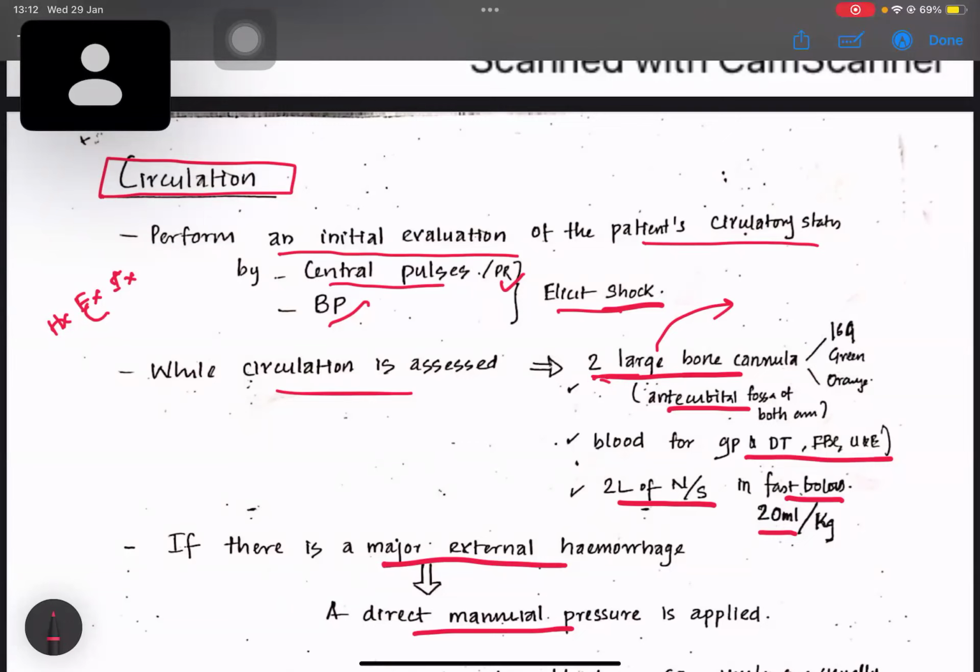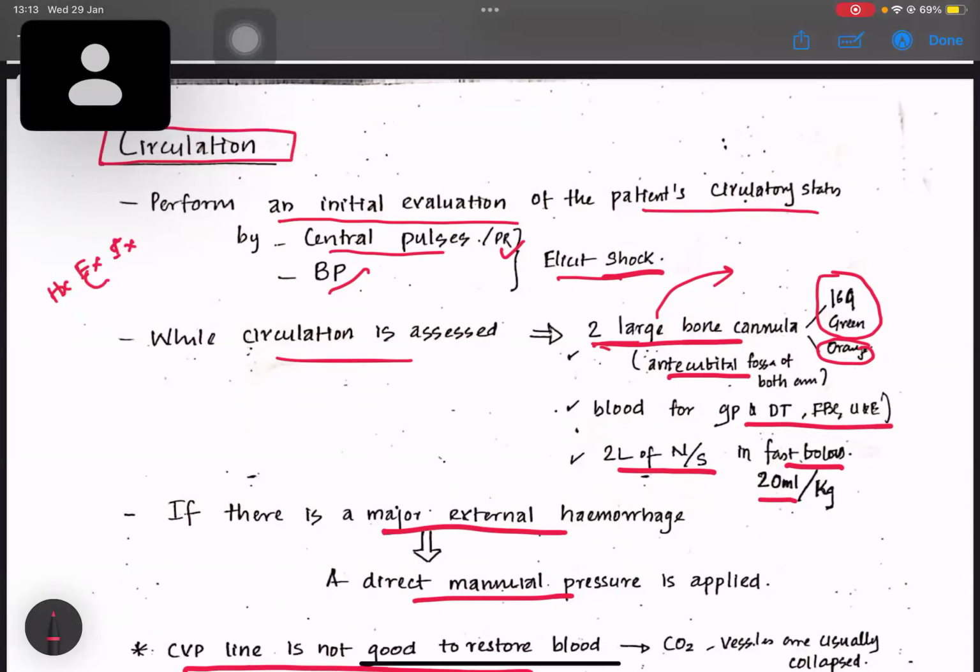Usually in the Sri Lankan setup, 16 gauge, which is green, or orange color can be used. Usually in the wards it's hard to find an orange cannula, but it's easy to find a green cannula in a Sri Lankan ward. So 16 gauge or below cannulas can be used, inserted into the anterior cubital fossa of both arms to transfer fluids very quickly.